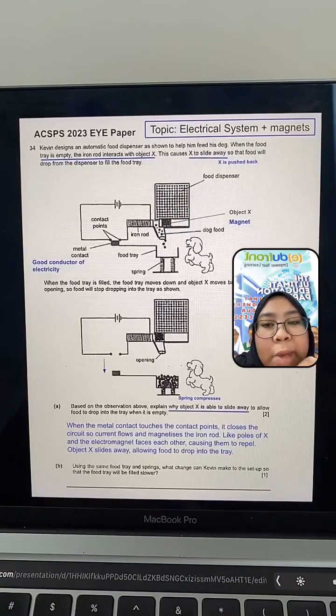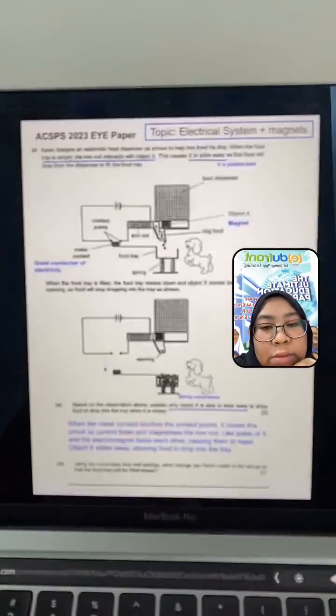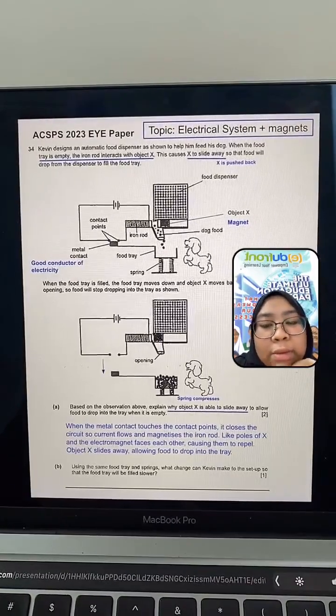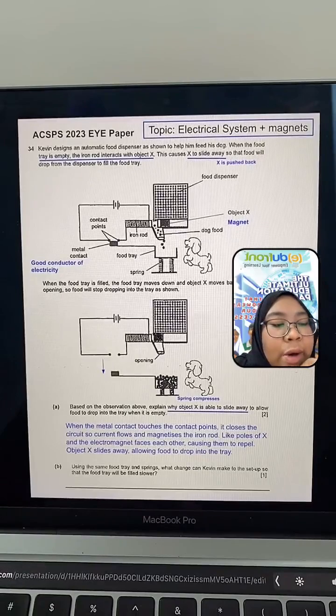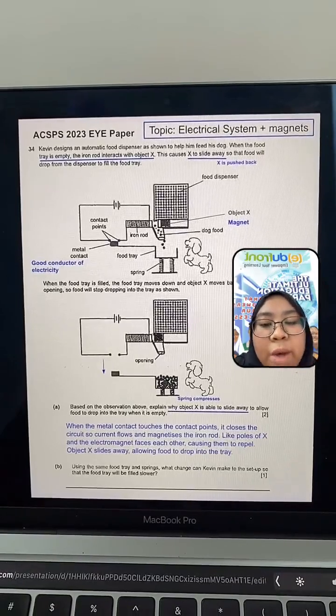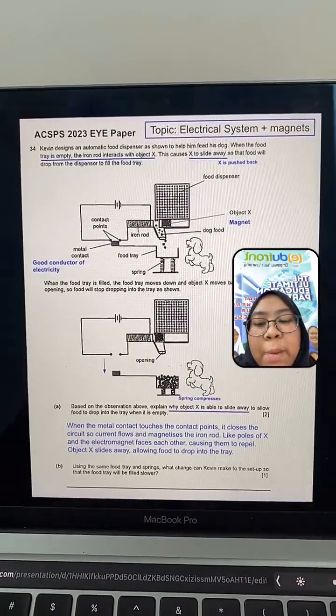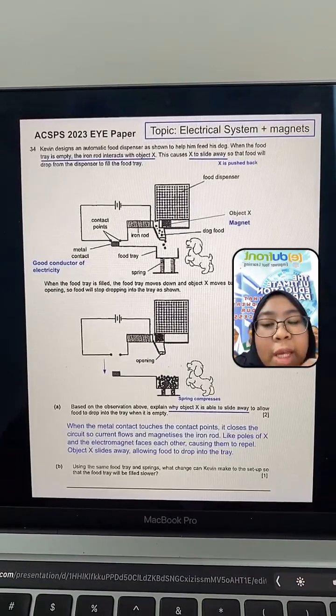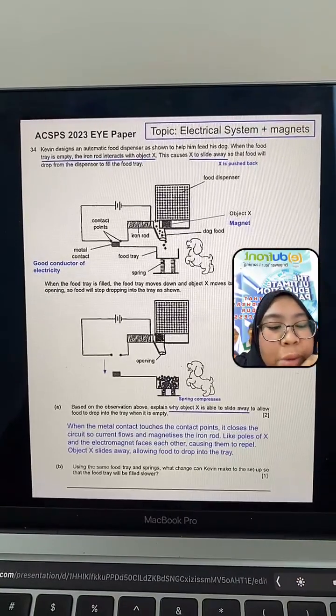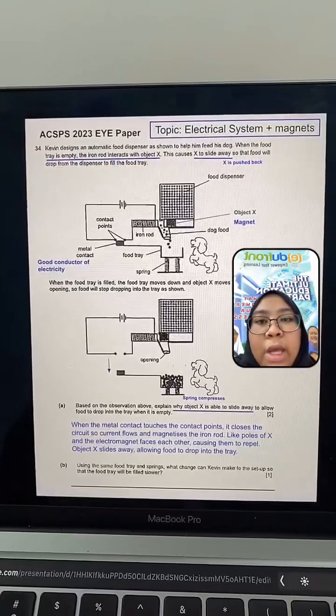You can reduce the number of batteries in the setup. Another way, one more way. Yes, less coils. So this is a 1 mark question. If you notice here, this is a 1 mark question. So either answer is fine. You don't need to give me 2 answers.